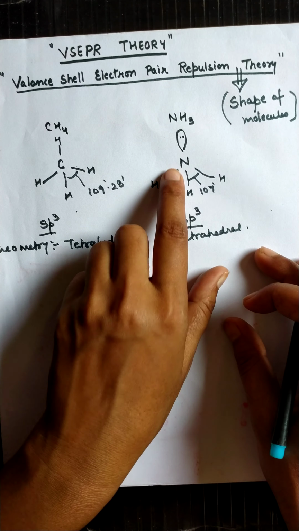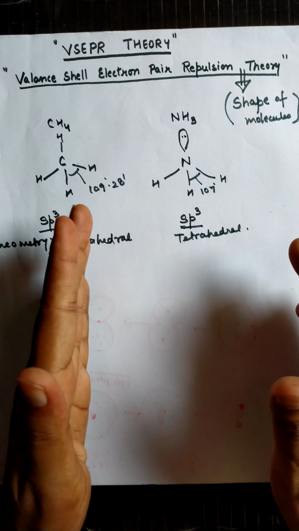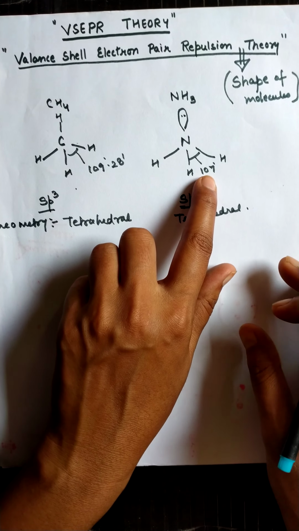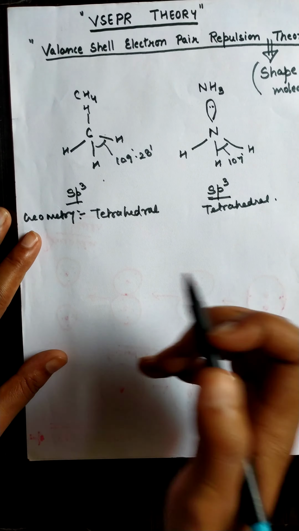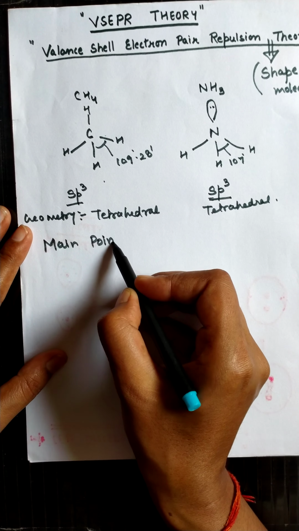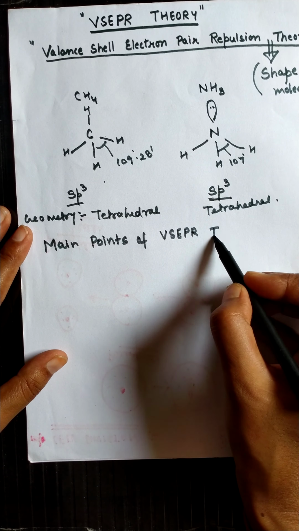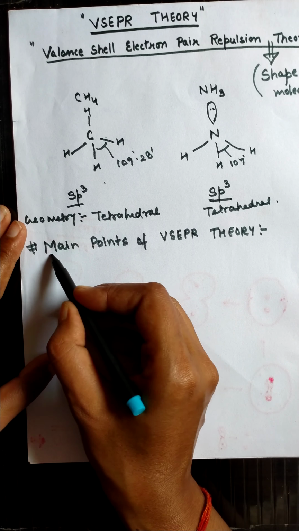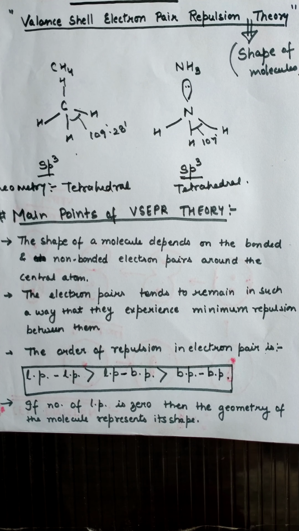Due to the repulsion of the lone pair, the bonds come closer to each other, and due to this the bond angle is reduced. All these things have been explained by the VSEPR theory. Let's consider the main postulates, or main points, of the VSEPR theory. So here are some main points of the VSEPR theory.